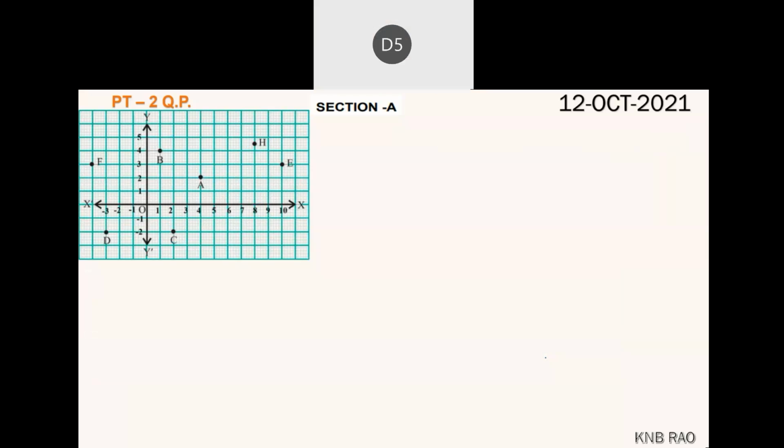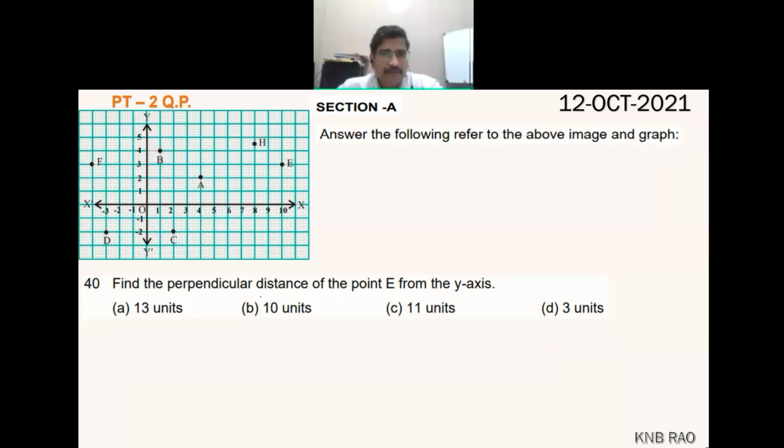Then, question number 40. Find the perpendicular distance of the point E from the y-axis. Many children have done it correctly, but still some children made mistakes. This is the perpendicular distance from the y-axis. How much is this distance?